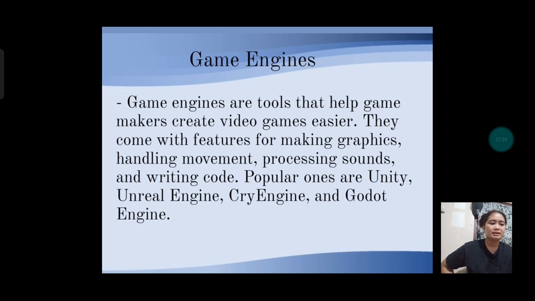Then the Unreal Engine is another popular game engine, particularly renowned for its high-fidelity graphics and robust toolset. It's used in the development of many AAA titles and offers features like advanced rendering, visual scripting, and intensive asset libraries.